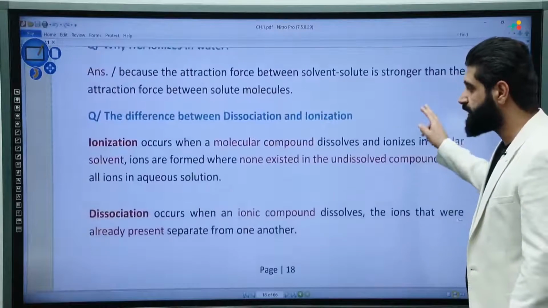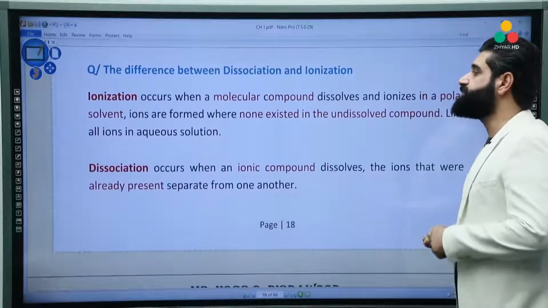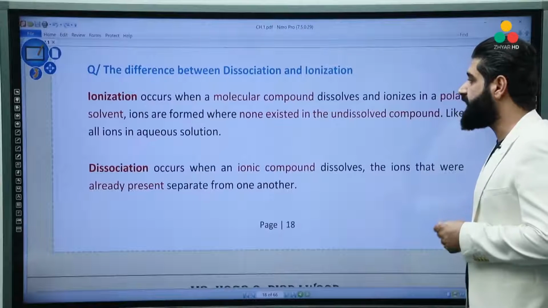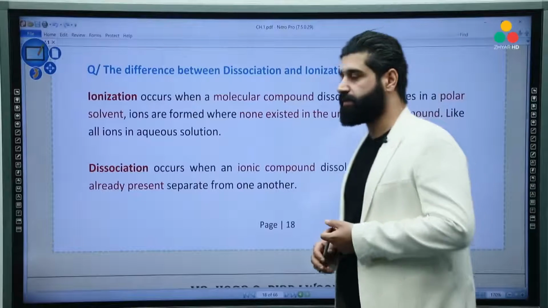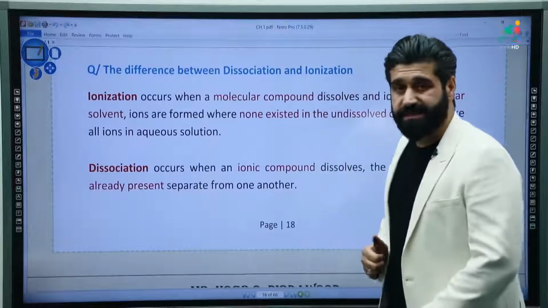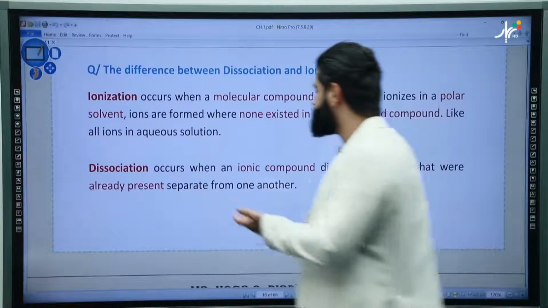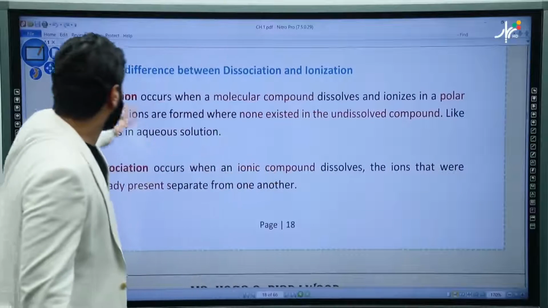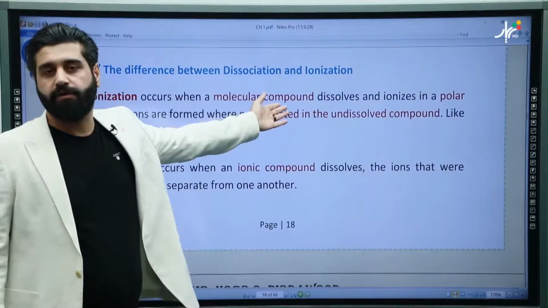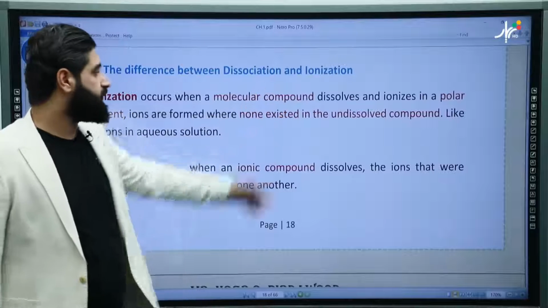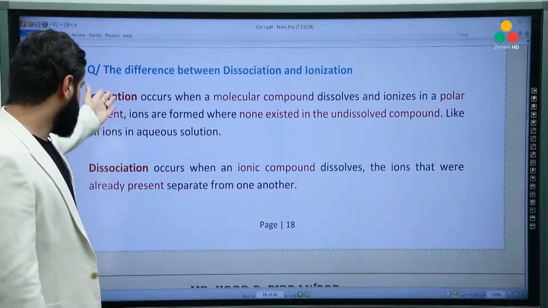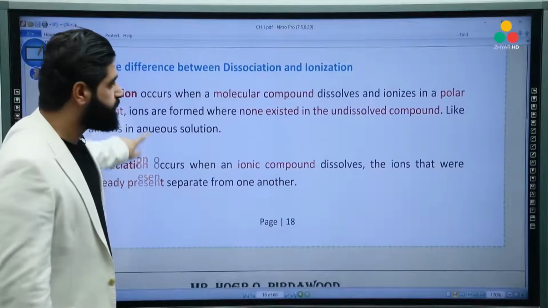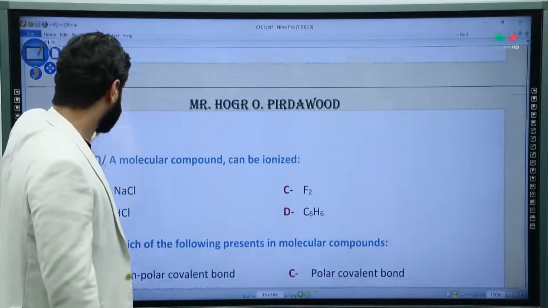It's very easy. The difference between dissociation and ionization, we have talked about both of them in detail. Dissociation is related to ionic compounds, but ionization is related to polar molecular electrolyte compounds. It's by the action of solvent, without the action of solvent.